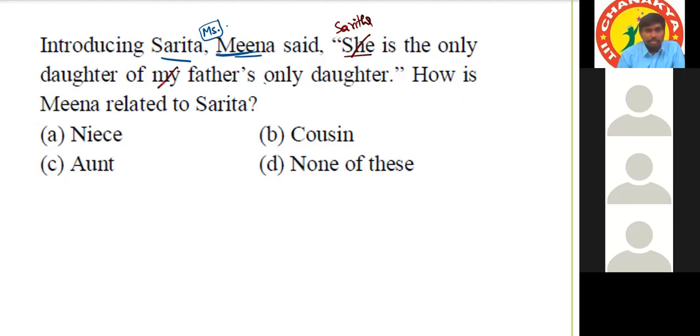My means Meena. Tell me, Meena's father's only daughter is Meena. Can I replace this complete statement by Meena? Yes, sir. Then Sarita is the only daughter of Meena. Sarita is daughter of Meena, so Meena is mother.